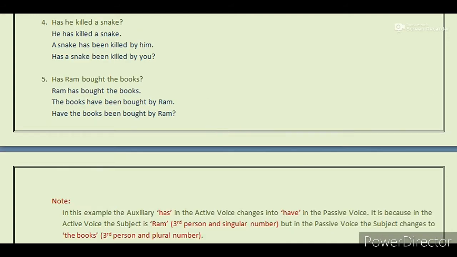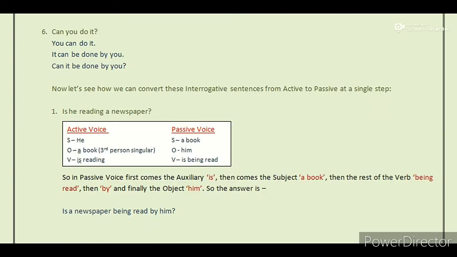Now have a look at the note here. In this example, the auxiliary has in the active voice changes into have in the passive voice. It is because in the active voice, the subject is Ram. It is a third person and singular in number. But in the passive voice, the subject changes to the books, and it is a third person and plural in number. Now have a look at the next example.